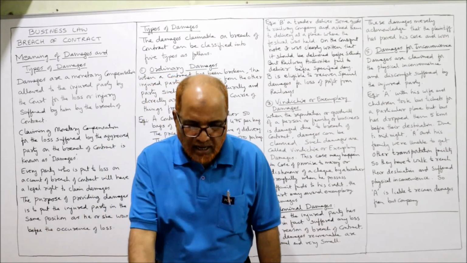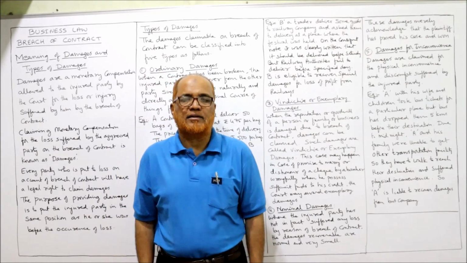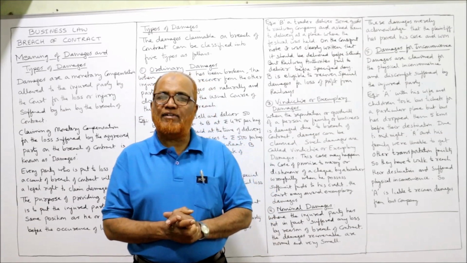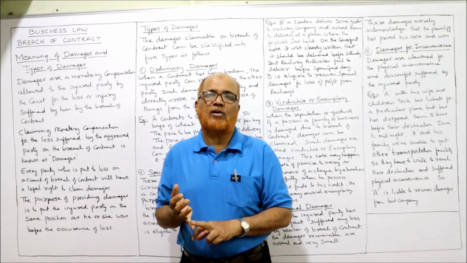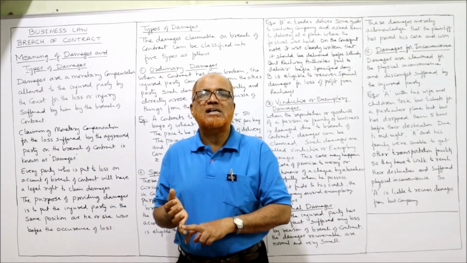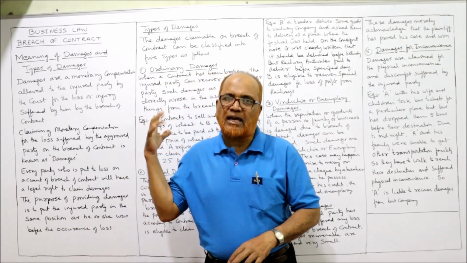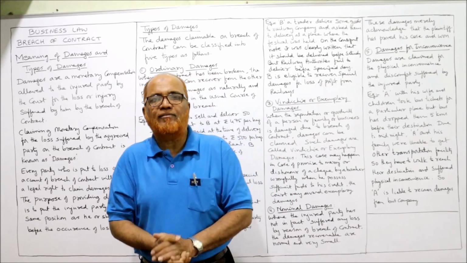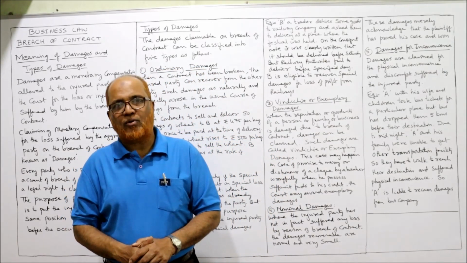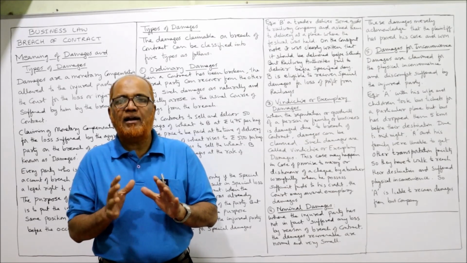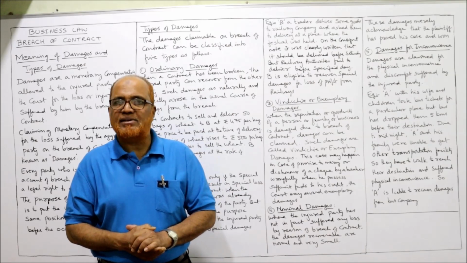That's all. So these are the 6 problems on remedies for breach of contract. These 2 videos have explained the meaning of the term breach of contract, the types of breach of contract, what are the remedies available for breach of contract, what are damages and the different types of damages, and lastly I have completed the practical problems on remedies of breach of contract. So this is the end of the topic Indian Contract Act 1872.